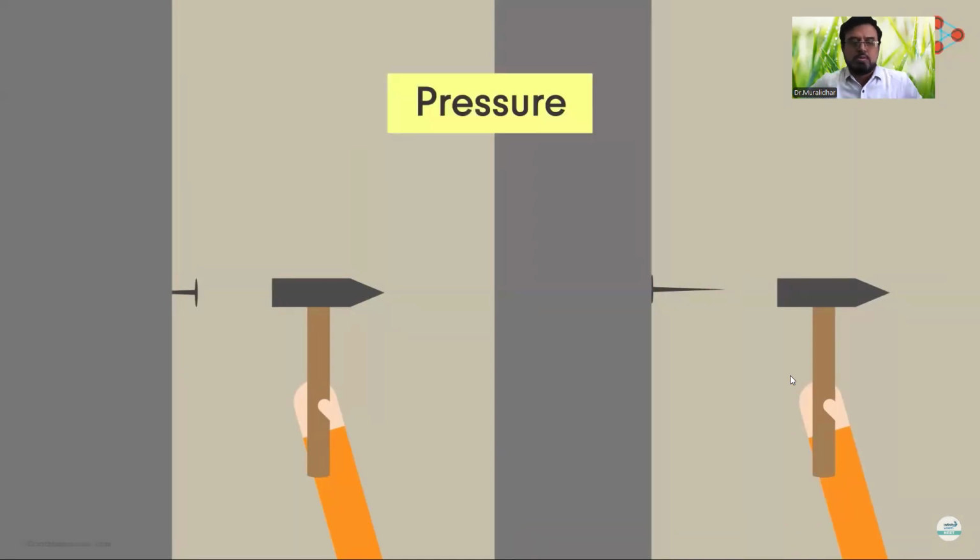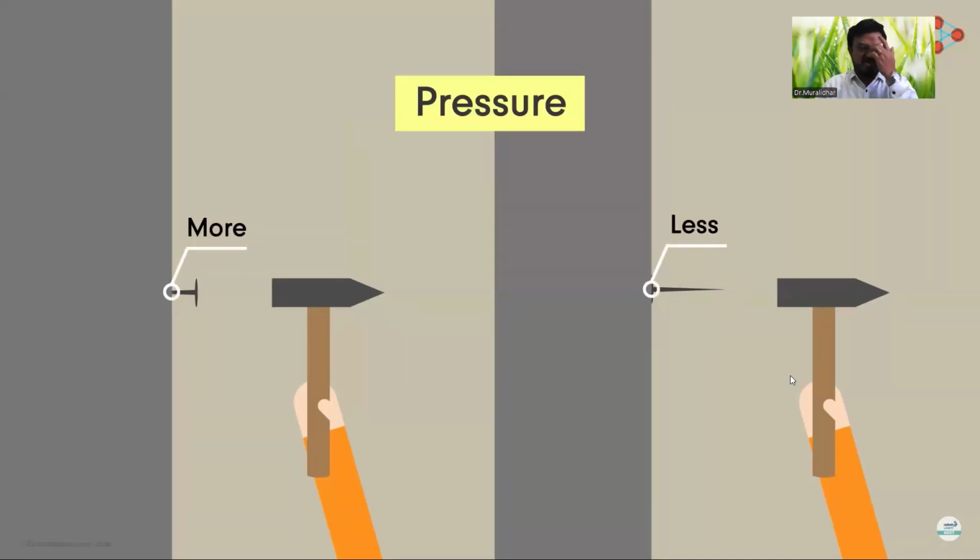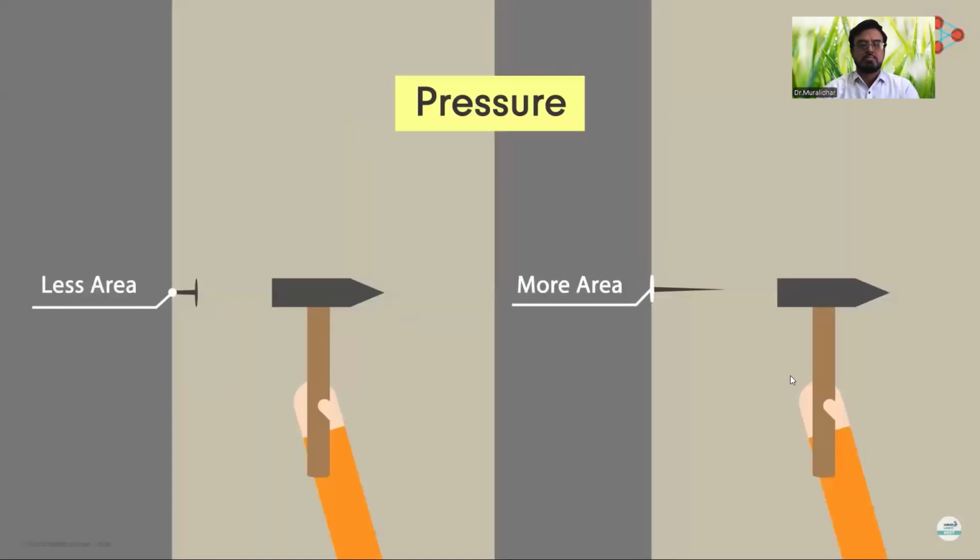The reason is that the pressure applied by the tip of the nail on the wall is more than the pressure applied by the nail's flat surface. But the question is why? First, notice that the area of the tip of the nail is very small compared to the area of its flat surface. This tells us that the area of the surface on which the force is applied matters.